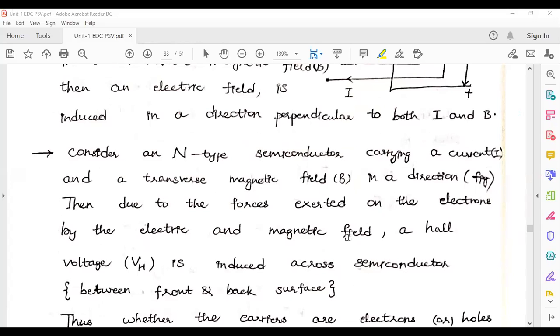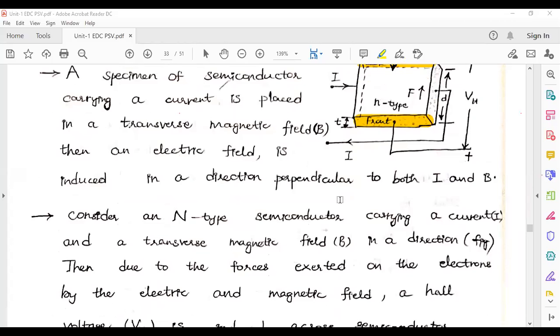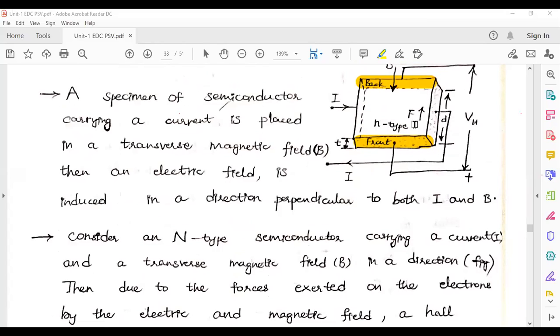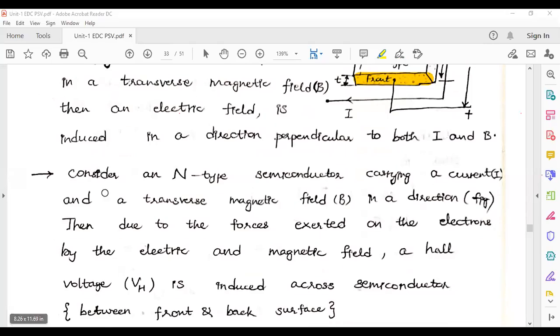This is the statement. I am considering some n-type semiconductor material, and a current flows through it. This current flows in a transverse magnetic field, that is, a magnetic field in a transverse direction.